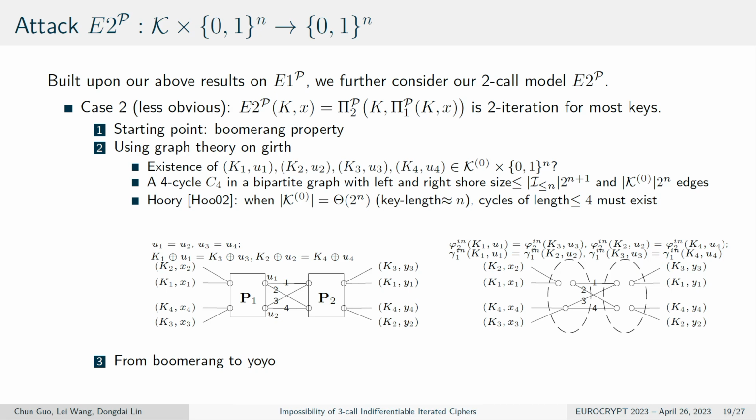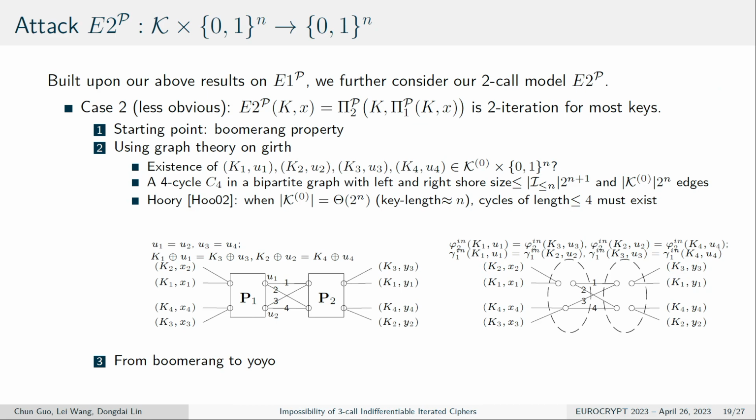For this, we will regard the input-output pairs as a graph, like a bipartite graph with left and right side size less than 2 to the power n plus 1, and the key size multiplied by 2 to the power n.